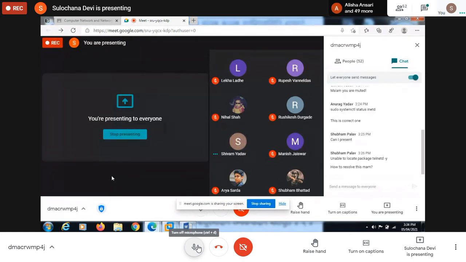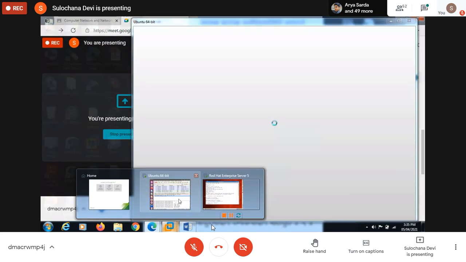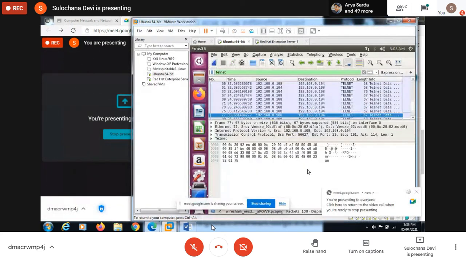Yes, ma'am. So this username password which is being transmitted in plain text, if somebody is able to capture that packet, they will get the username and the password and IP address also. Okay. So if they have our IP address, username, password, they can remotely log in into our machine. From here they'll get the IP address, password, the MAC address.